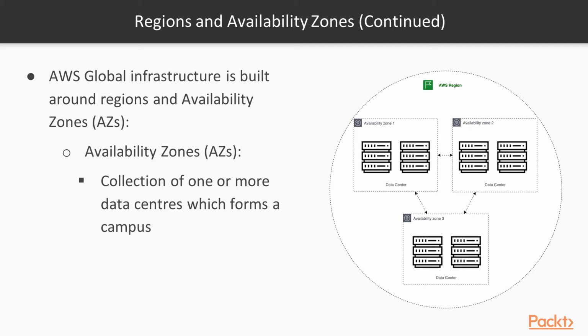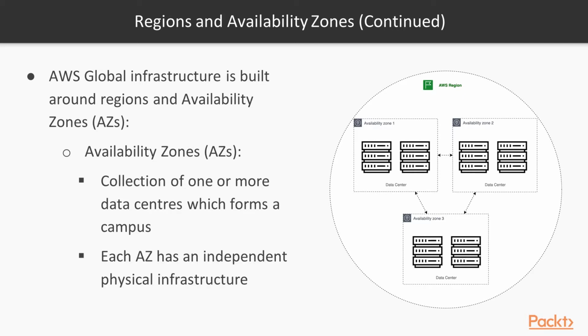So an availability zone is not just a couple of servers in a building, it's at least one entire data center, but most are multiple data centers forming a campus. Each availability zone has independent physical infrastructure. Availability zone 1 is on a different electrical grid than availability zone 2, and same for availability zone 3. They are on different floodplains, so if any natural disaster or electrical outage happens in one zone, it won't impact the others.